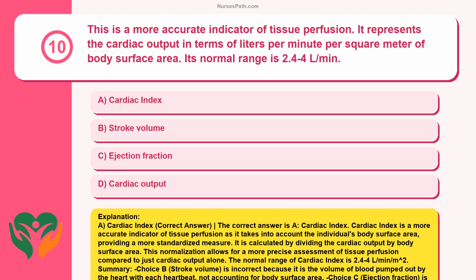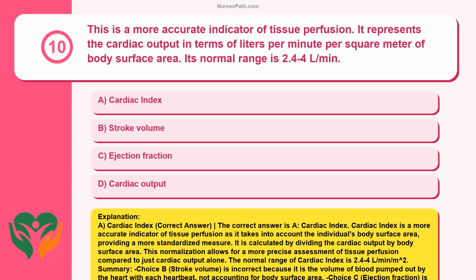Cardiac index. Cardiac index is a more accurate indicator of tissue perfusion as it takes into account the individual's body surface area, providing a more standardized measure. It is calculated by dividing the cardiac output by body surface area. This normalization allows for a more precise assessment of tissue perfusion compared to just cardiac output alone. The normal range of cardiac index is 2.4 to 4